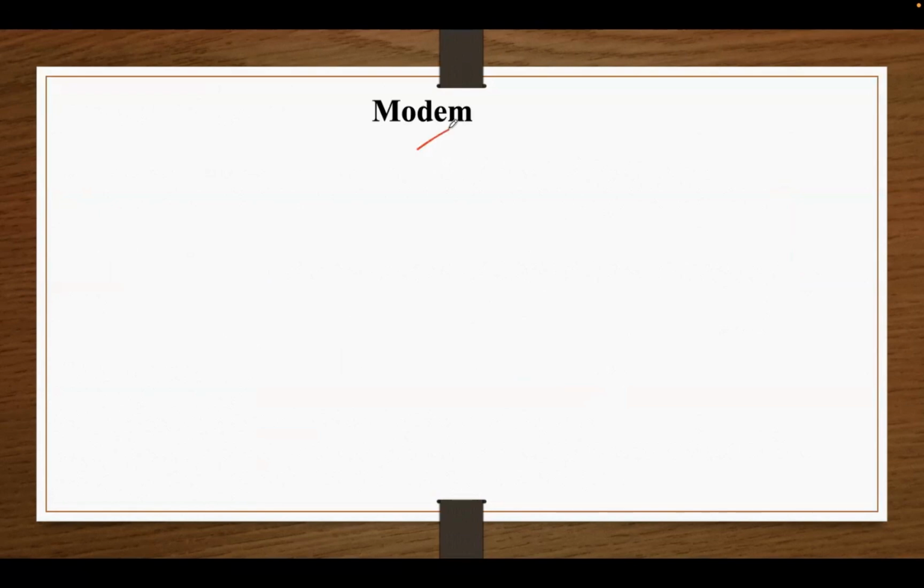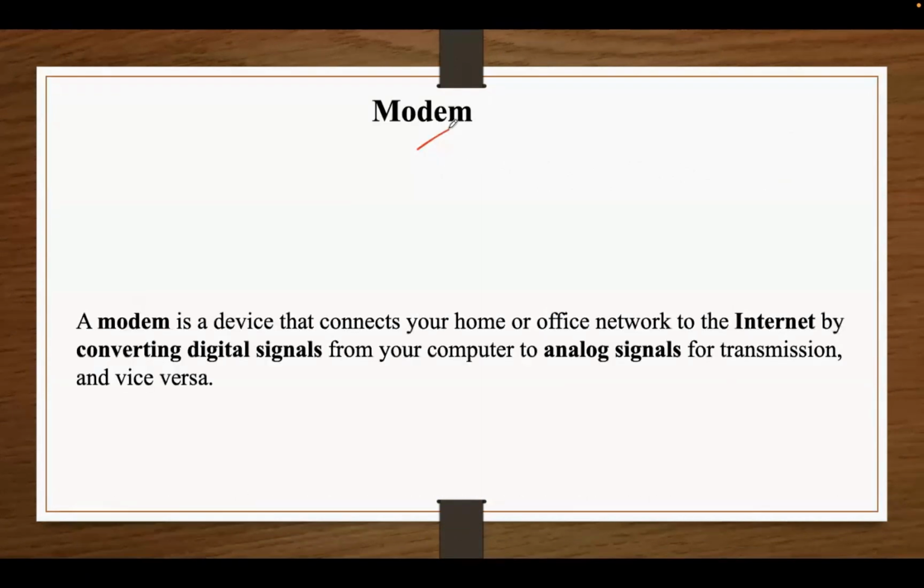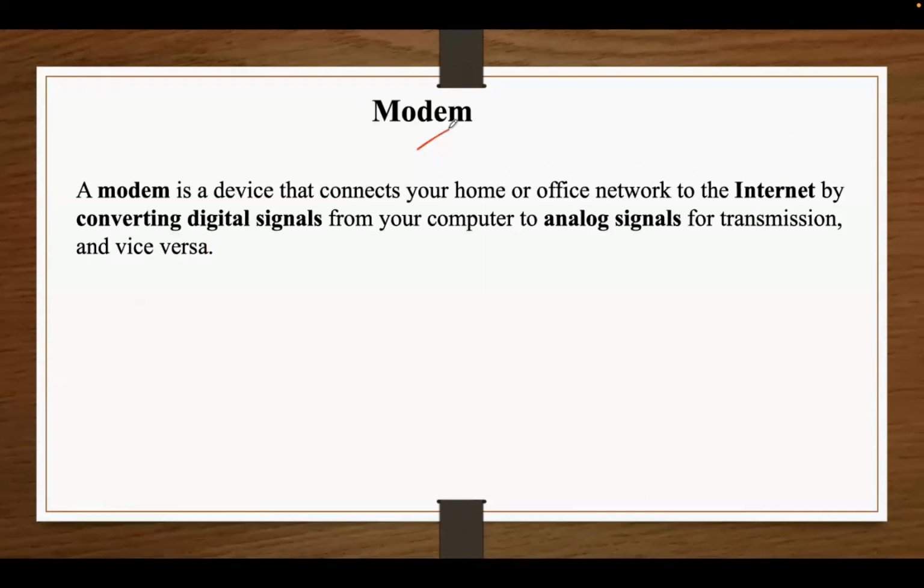Next device is modem. Modem mainly connects your computer or local network to the internet and it works by converting signals between two forms. So it can either convert the digital signal which is used by computers to analog signal used by the traditional phone lines or cables, or it can convert analog signals back to digital signals also.